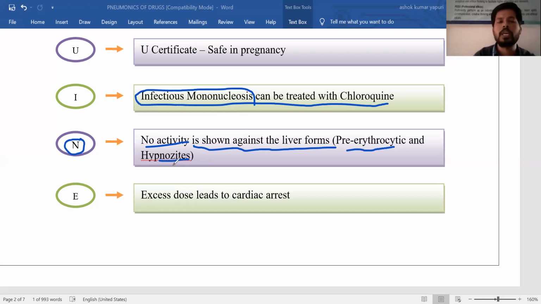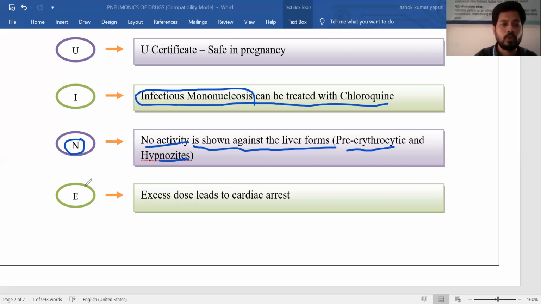Pre-erythrocytic forms and hypnozoites are not in the blood, but in the liver. If the malarial parasite is present in the liver, it is generally called a hypnozoite or pre-erythrocytic form. The blood form is generally called the erythrocytic form. So chloroquine is mainly effective against the blood forms, but has no action on the liver forms like the pre-erythrocytic and hypnozoite forms.